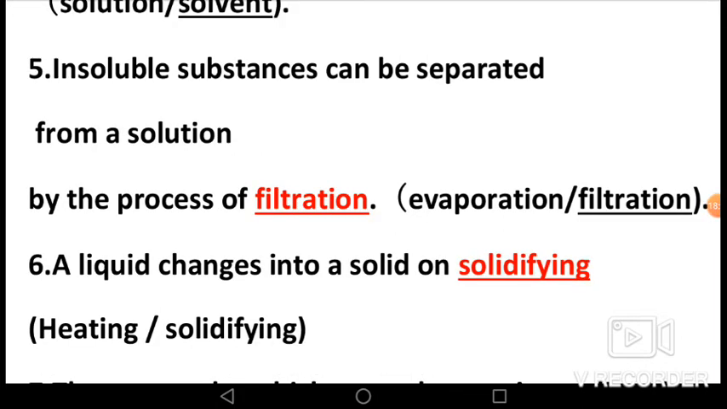Now let's see, fifth, fill in the blank. Insoluble substances can be separated from a solution by the process of dash. Options are evaporation and filtration. In filtration, a solution containing insoluble substances is passed through a filter paper, and on doing so, the liquid passes through the filter paper while the insoluble substances get retained on the filter paper.